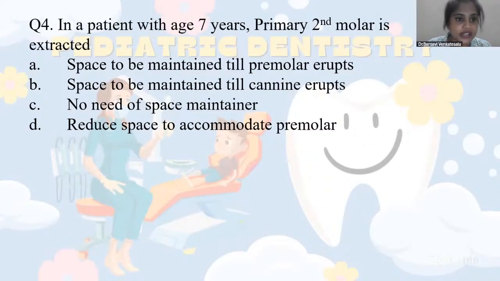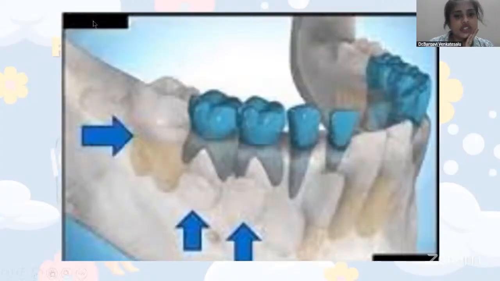No need of space maintainer. Reduce space to accommodate the premolar. So you can see in this image. Imagine this is your permanent first molar. It has erupted in the oral cavity. Now, this is your primary second molar. So this second molar is missing now. Imagine this is your primary first molar. What we have to do, this is extracted, right? Now, do we have to maintain the space?